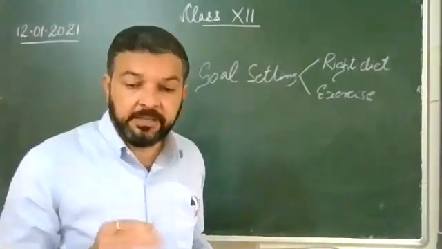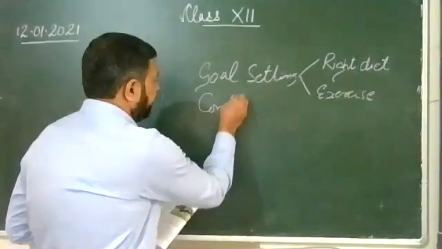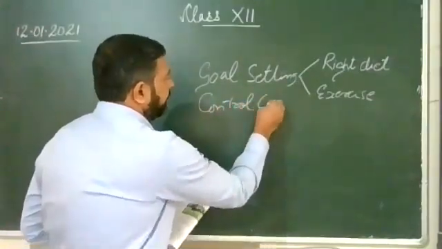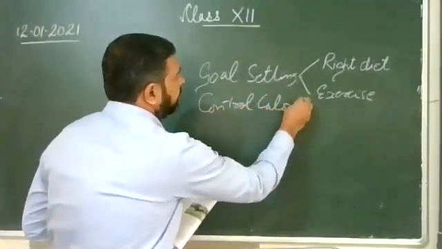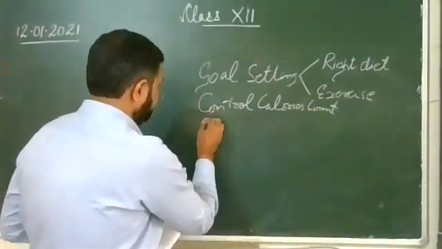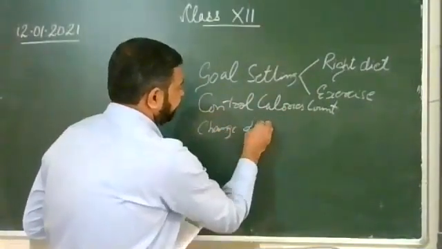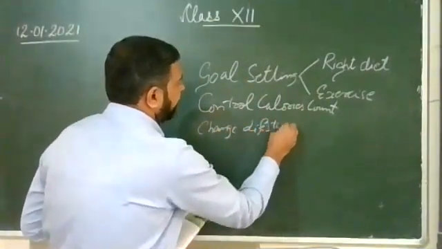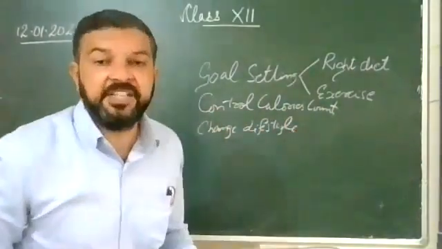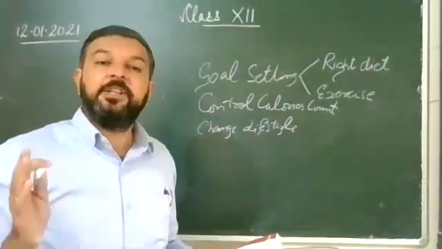Now the most important one: change your lifestyle for the better.